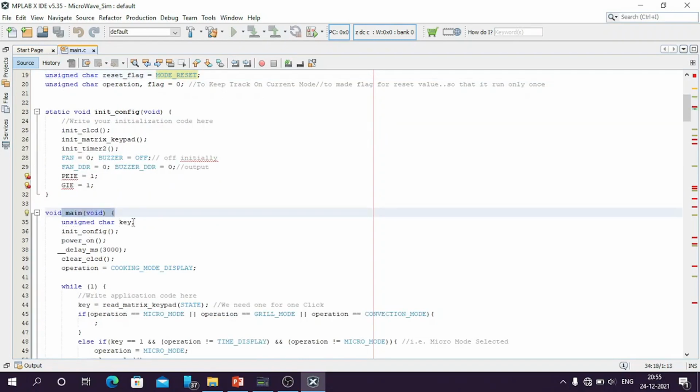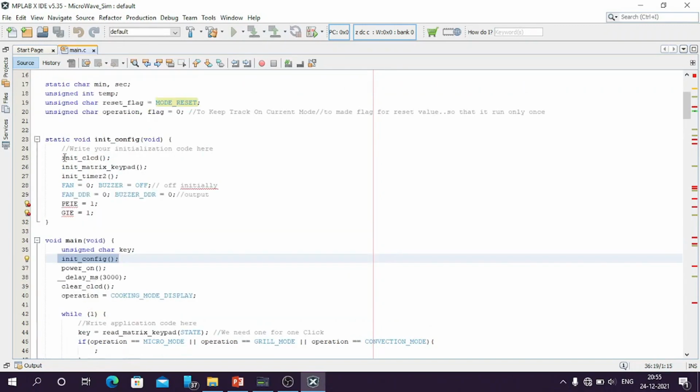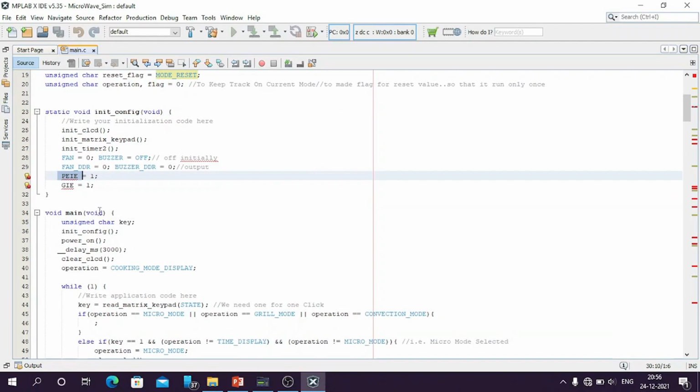First we declared a key to get the state of the key. Then we called the initConfig function. In the initConfig function we initialize all the peripherals available to us. We initialize CLCD, we initialize matrix keypad and we initialize timer. Then we made the fan and buzzer off and set the direction as output. Then we set global interrupt and peripheral interrupts as 1.